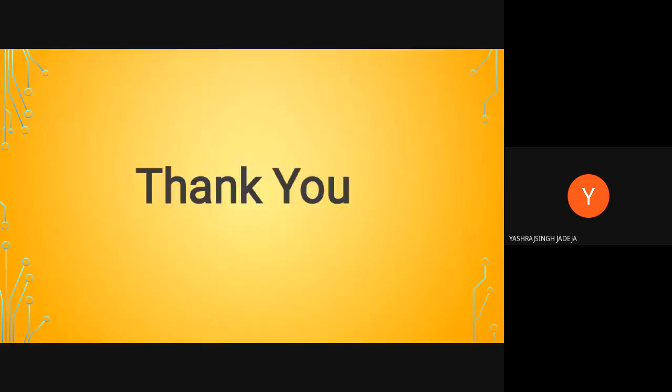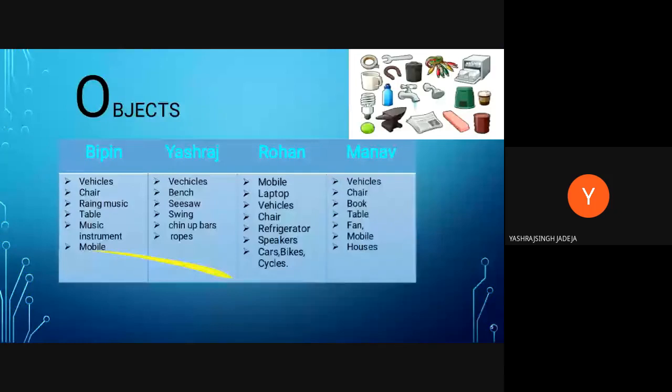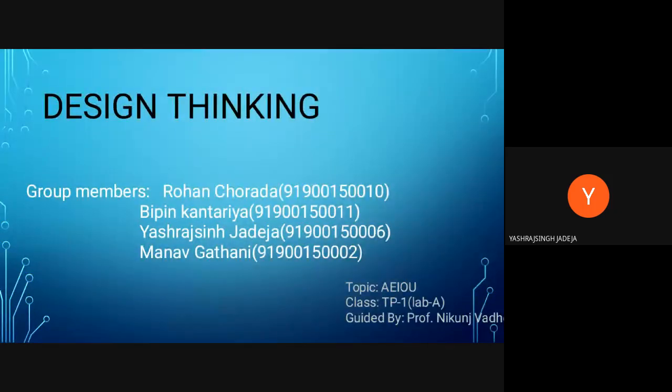And talking about the problem definition, we have all seen that most people are walking around in groups. If they are walking in groups at this time, social distancing is not maintained. So, what will be the solution for that?